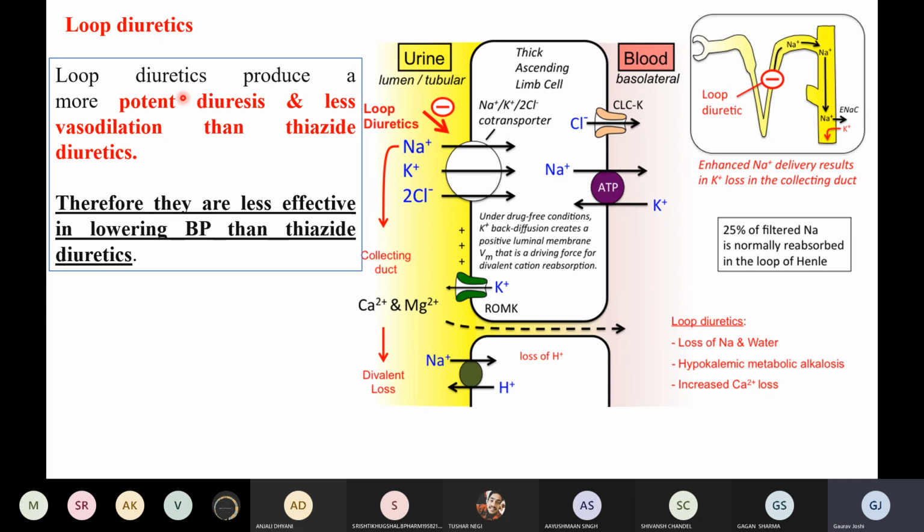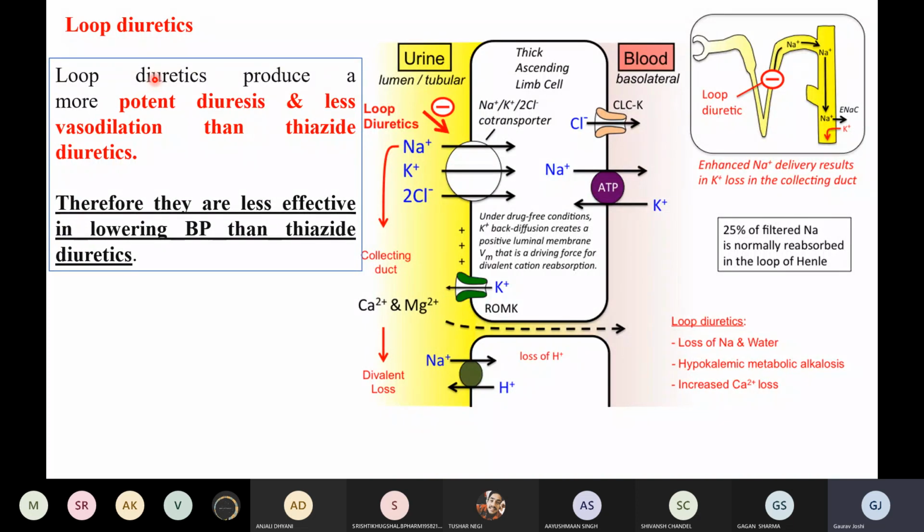So since these molecules are only causing what? These molecules are only causing the potent diuresis. They are showing no or less effect on the vasodilation, right? What we require for lowering BP is this vasodilation, right? But these diuretics, the loop diuretics, are only causing the potent diuresis and less vasodilation. So what will happen? If there is less vasodilation, they will rarely affect the blood pressure or the hypertension, right? So hence these drugs will be primarily used for the treatment of the edema, right?